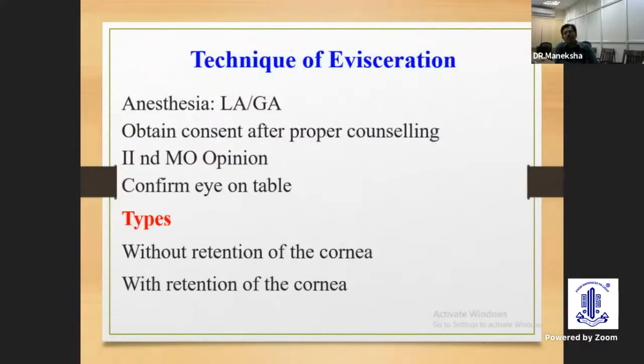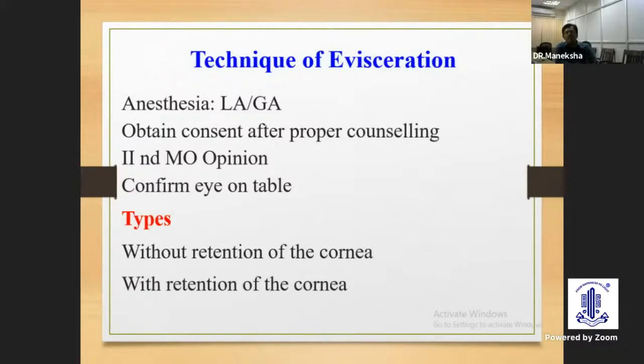Then coming to the technique of evisceration, we can prefer local anesthesia or general anesthesia. General anesthesia is indicated in uncooperative patients or if there is severe pain. Otherwise, we can do it under local anesthesia. Also you have to obtain consent after proper counseling. That is very important, as we are going to do a destructive procedure.